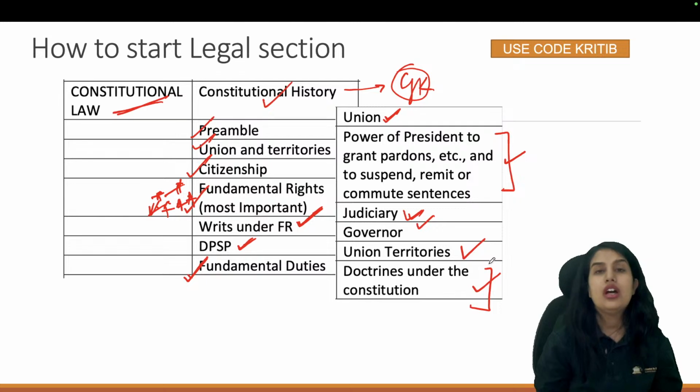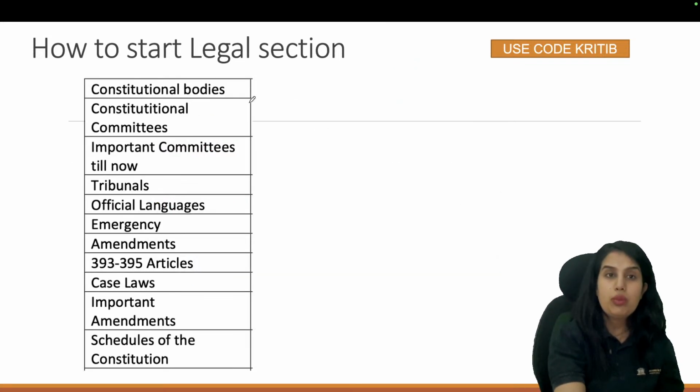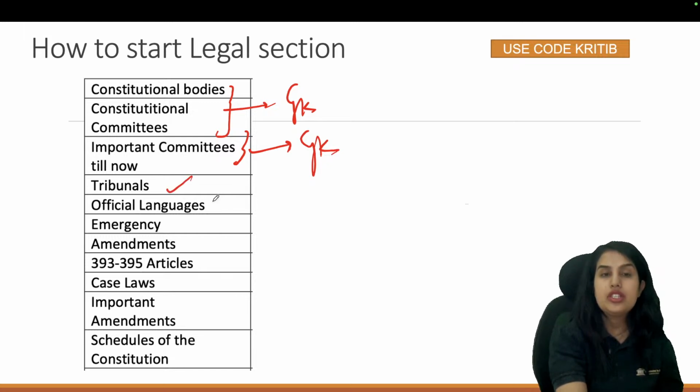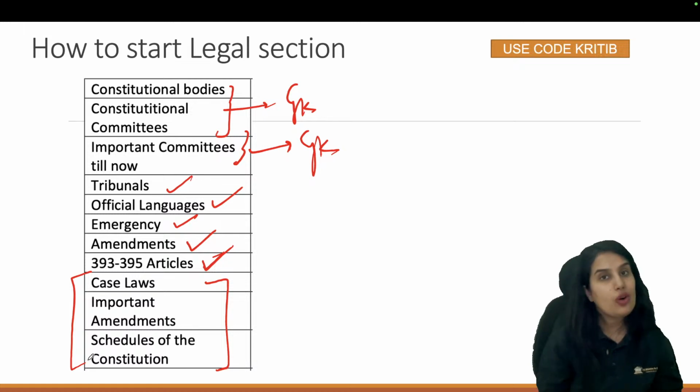For example, doctrine of basic structure, severability. Constitutional bodies, constitutional committees, again for GK purposes, important committees for GK purposes. Tribunals, official languages, emergency amendments, last articles of the constitution, important case laws, important amendments, and schedules. These will be the topics for constitutional law.